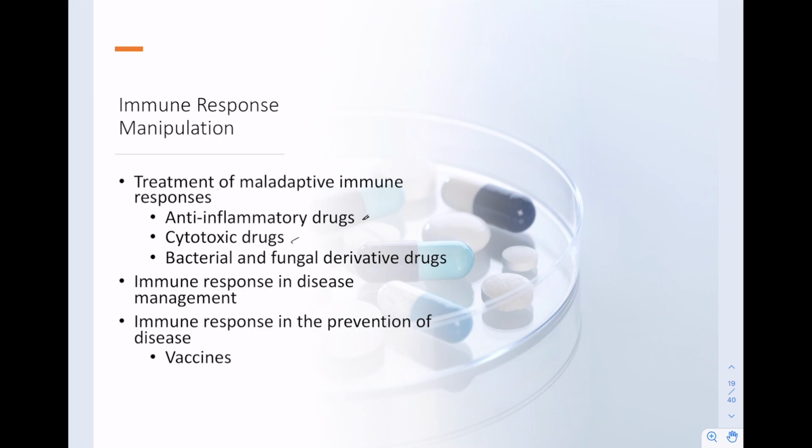Cytotoxic drugs, we can use these to suppress the immune system. These drugs are pretty potent. They can target rapidly dividing cells like those in the bone marrow. The goal here is to prevent proper cell division. That's kind of the point. By taking these immunosuppressing drugs, you decrease the number of lymphocytes, which will then decrease the effectiveness of the adaptive immune response. So cytotoxic drugs can help with the suppression that way.